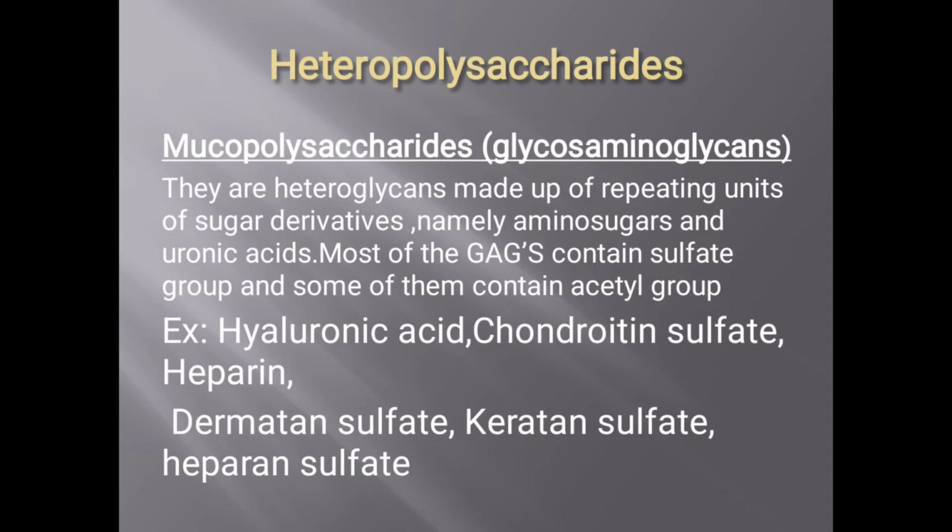See, these are the examples: hyaluronic acid, chondroitin sulfate, heparin, dermatan sulfate, keratan sulfate, heparan sulfate. They are important in our body. They perform particular functions, like hyaluronic acid present in the synovial joint, which acts as a lubricant or shock absorber. So hyaluronic acid, chondroitin sulfate and heparin are examples of mucopolysaccharides. Some are simply taking starch. Starch is a homopolysaccharide, it is not a mucopolysaccharide. So you have to see the question and answer.